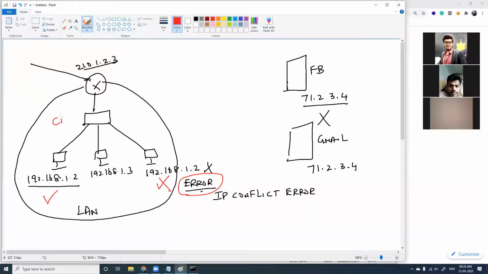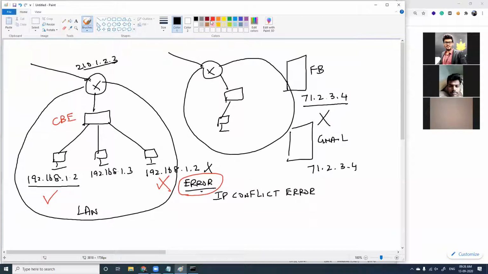As I told you, I'm here in Coimbatore. Imagine there is one more LAN here, which is in Bangalore. And if you ask me, can we assign 192.168.1.2 here? The answer is yes. Why? Because this IP, what is being assigned here, is never going to go out of LAN. When it goes out of LAN, it is going to get converted as a public IP address. So there is no issue in using inside this LAN. And here, when it goes outside, probably this will get converted to another public IP address.